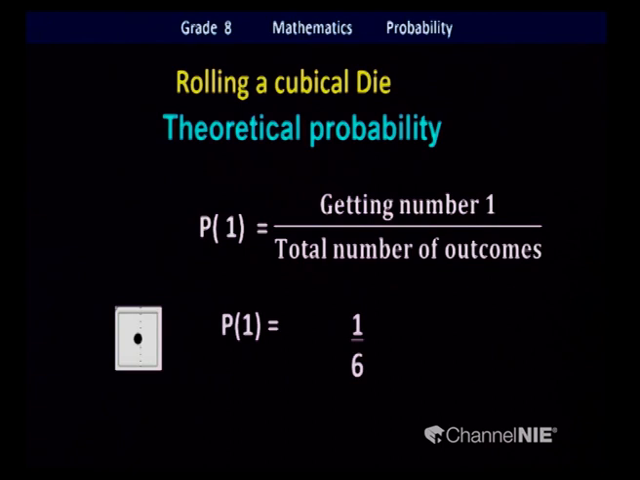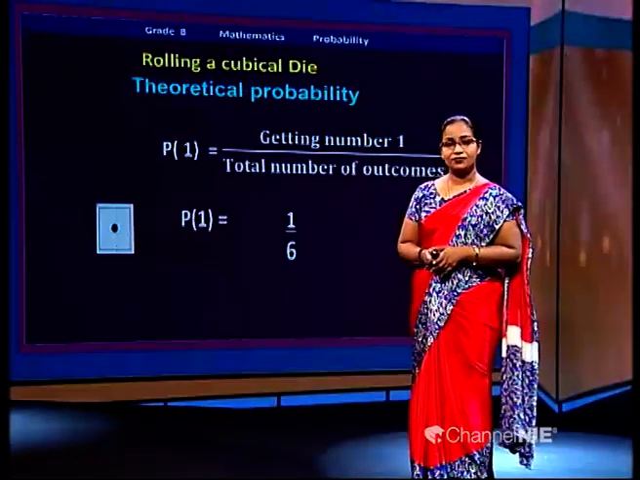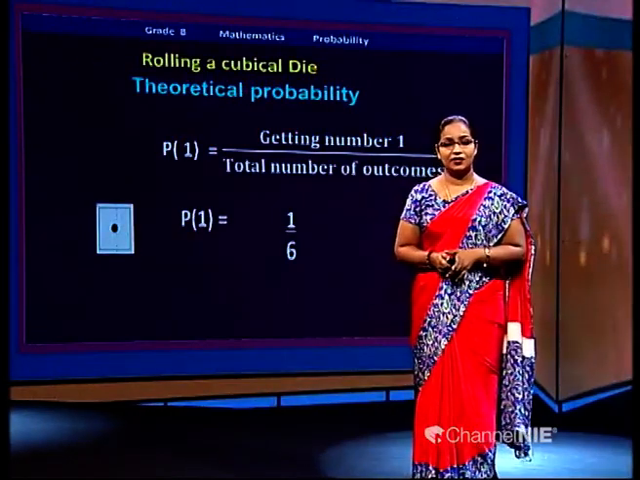This is the theoretical probability. Did we do the experiment? No. We just decided the probability according to the things we knew already. Is it clear? Yes. We'll see another one.